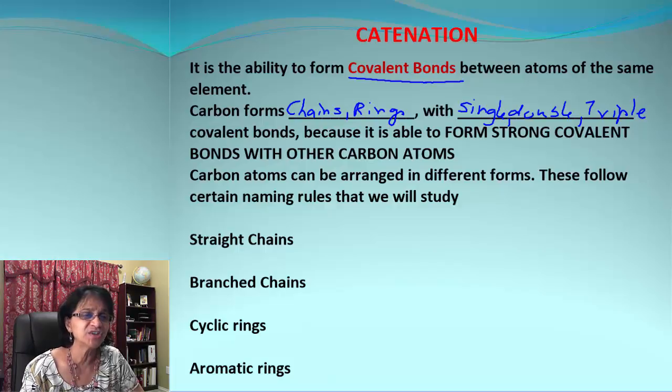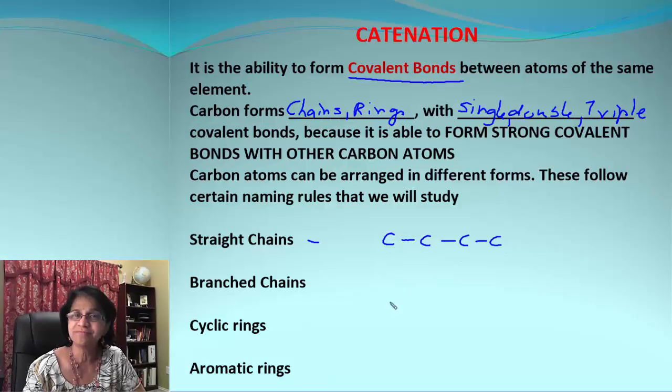Now, carbon atoms can be arranged in different forms, and based upon their arrangement, we have the following different names. One of them is straight chain. What if carbon forms just a straight chain? Then we can also have some chains which are branched chains.